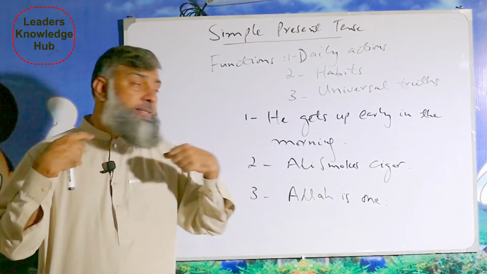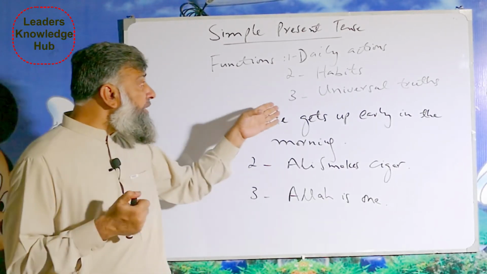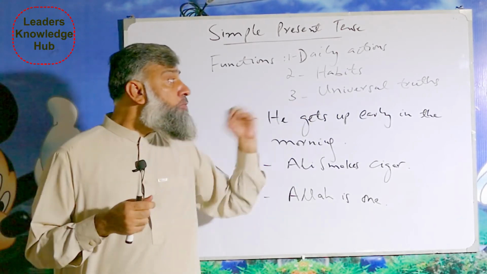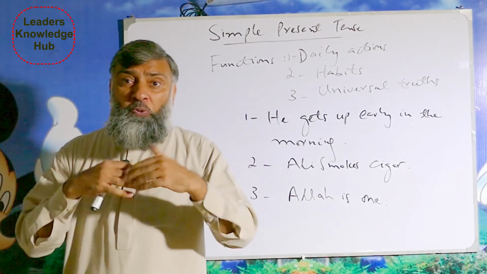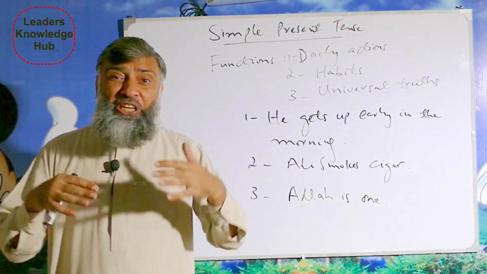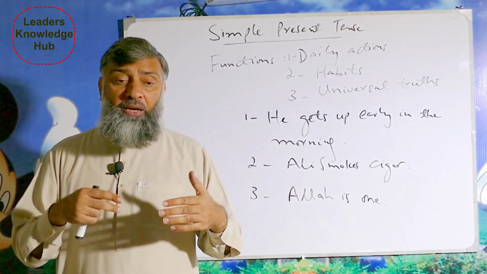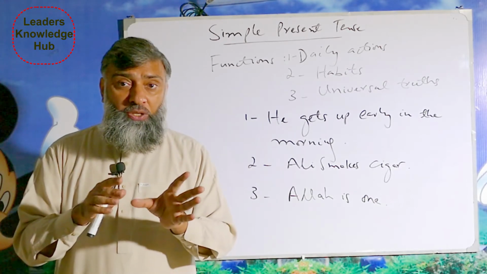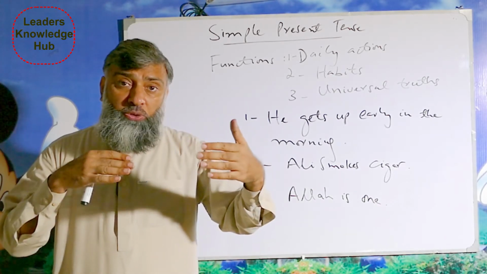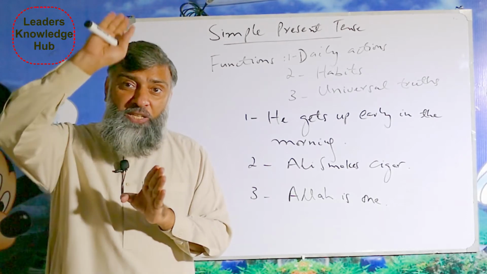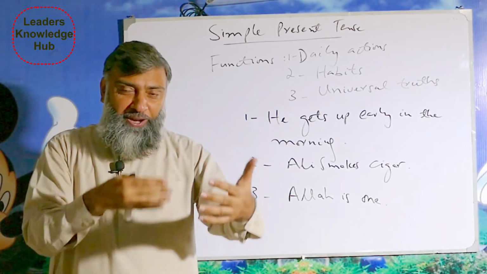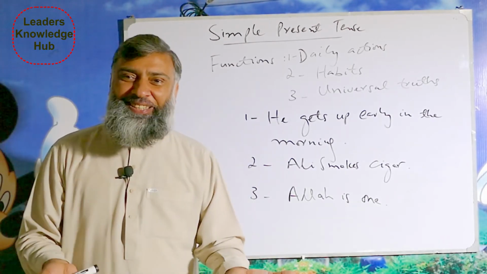The third function of simple present tense is that it shows universal truths. What do we mean by universal truths? Truths which cannot be denied. For example, I say 2 plus 2 is equal to 4. So the answer was 4 in the past, the answer is 4 now, and the answer will be the same in future.